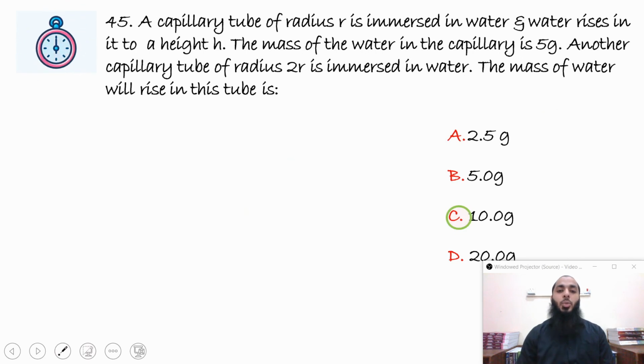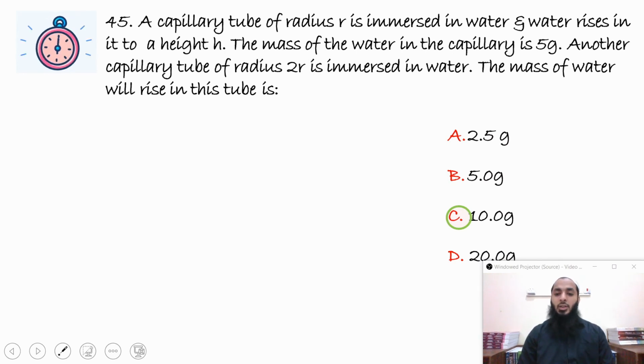A capillary tube of radius r is immersed in water and water rises in it to a height of h. The mass of water in the capillary is 5 g. Another capillary tube of radius 2r is immersed in water. The mass of water that will rise in this tube is?